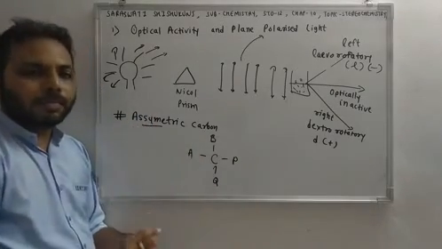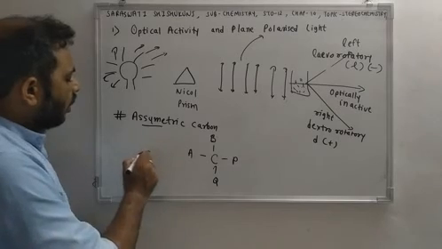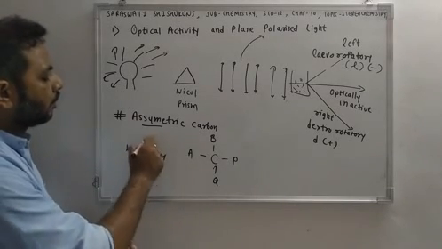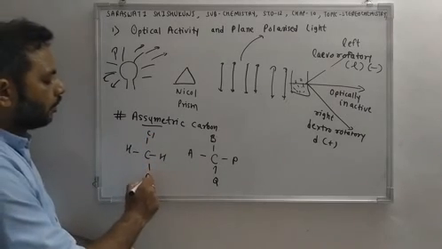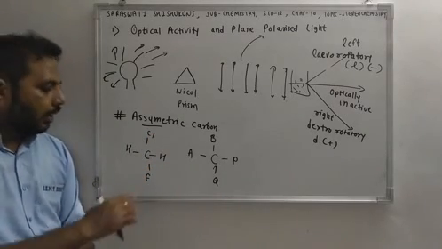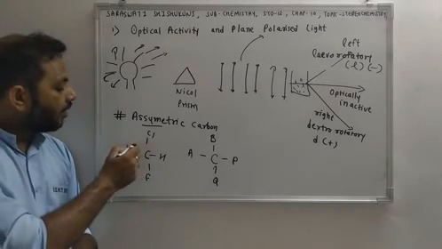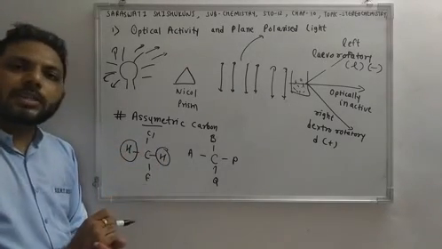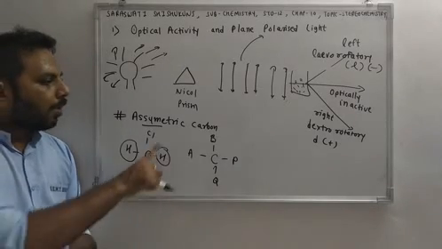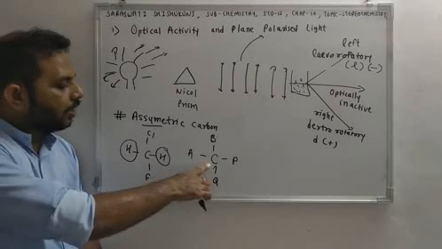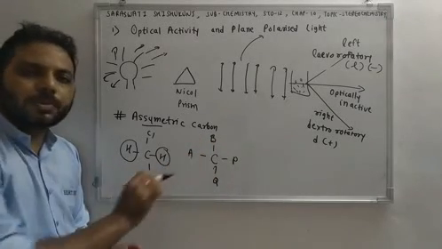So we can say that it is an asymmetric carbon. Here another carbon is there. It is attached to hydrogen, Cl, fluorine. We cannot say that it is an asymmetric carbon. Why? Because it is attached to the same type of atom or same type of group. But for any carbon to be asymmetric, it should have 4 different groups.